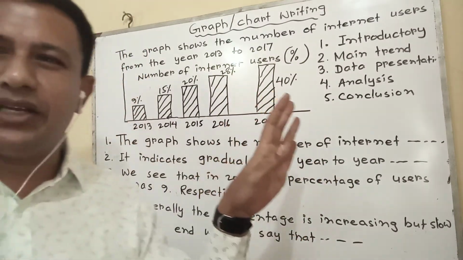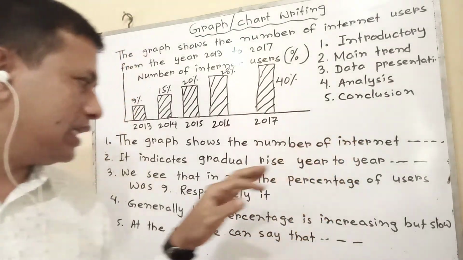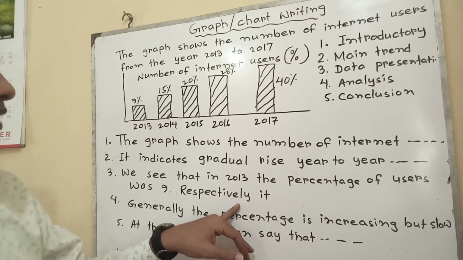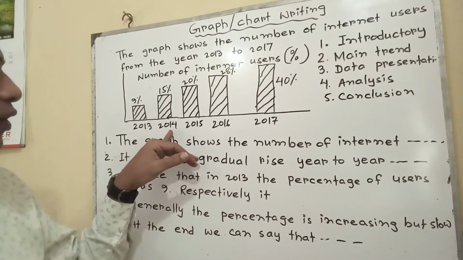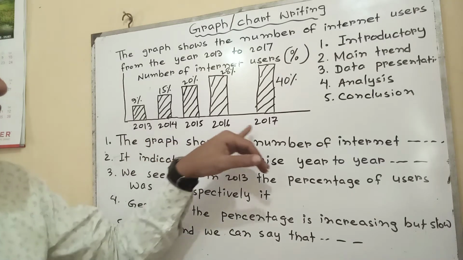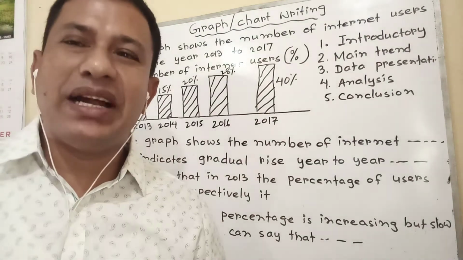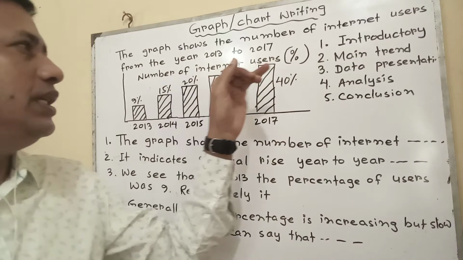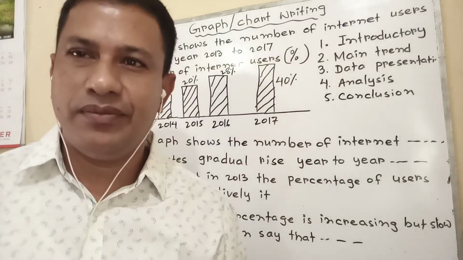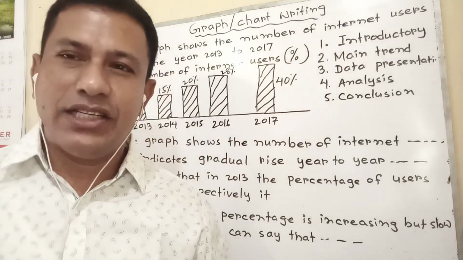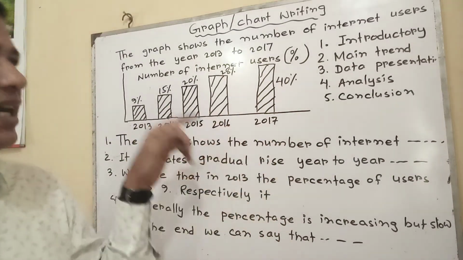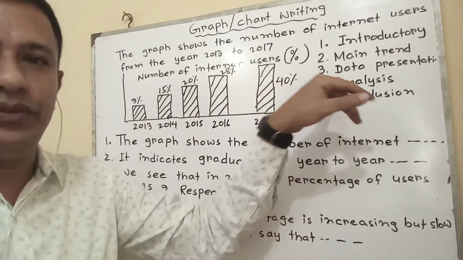In this way I cannot write in detail, but I would like to write here respectively: in 2014, 2015, 2016, 2017 the percentage reached 15, 20, 28 and 40. Okay, in the slightest way I have mentioned the data, and covering this data I would like to analyze now.